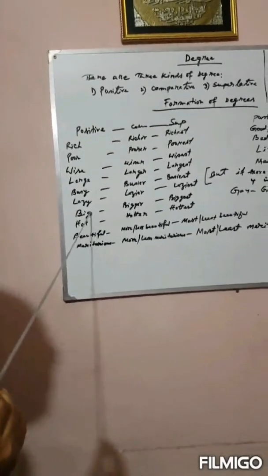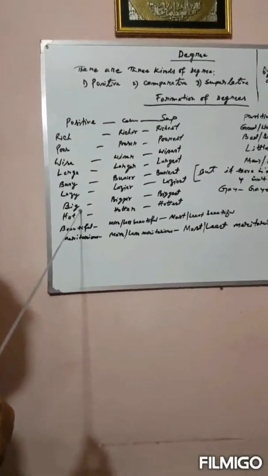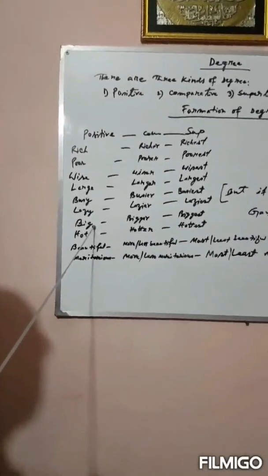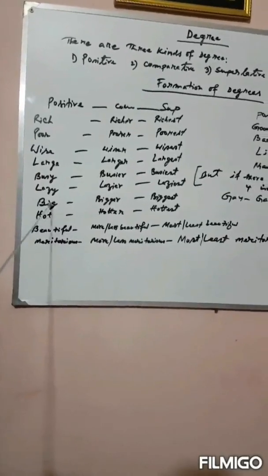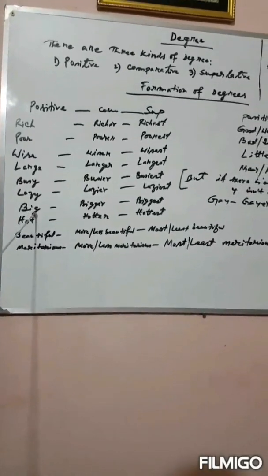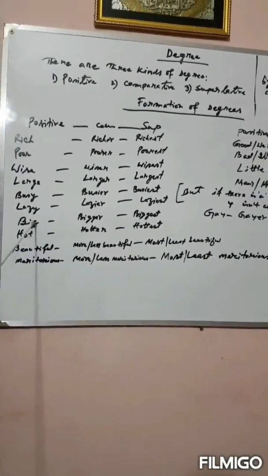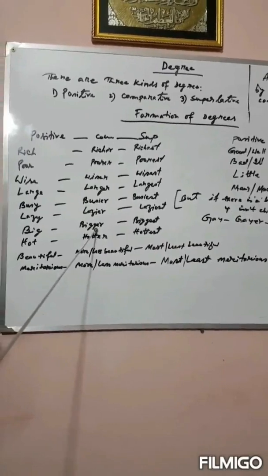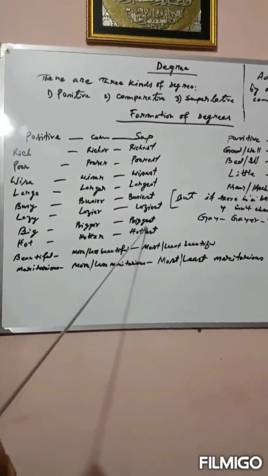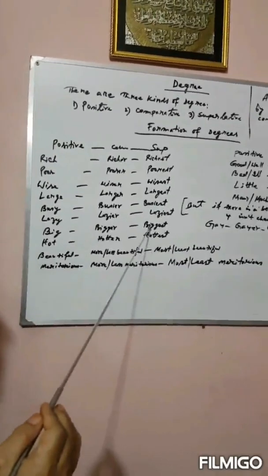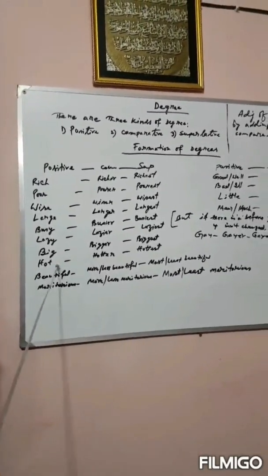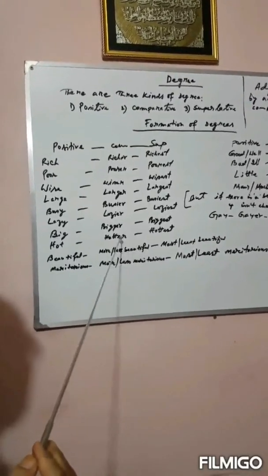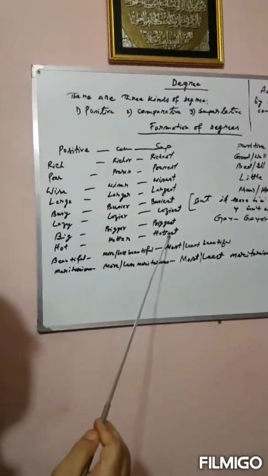Now, big and hot. This type of positive that ends with a single consonant, and before that there is a single vowel. For this positive degree, the consonant is doubled in the comparative form and in the superlative form. Bigger, biggest, the consonant is doubled here. Equally, hotter, hottest. Double T er, double T est.